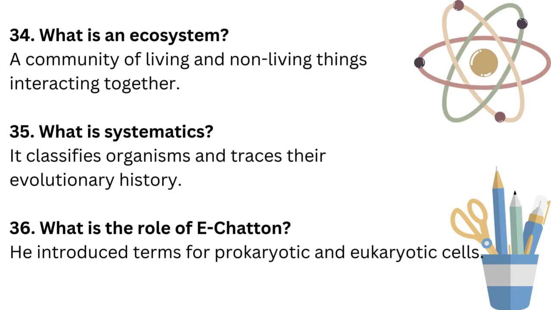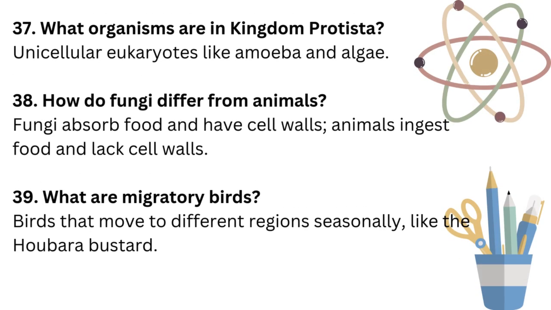What is the role of E. Chatton? He introduced terms for prokaryotic and eukaryotic cells. What organisms are in kingdom Protista? Unicellular eukaryotes like amoeba and algae. How do fungi differ from animals? Fungi absorb food and have cell walls. Animals ingest food and lack cell walls.